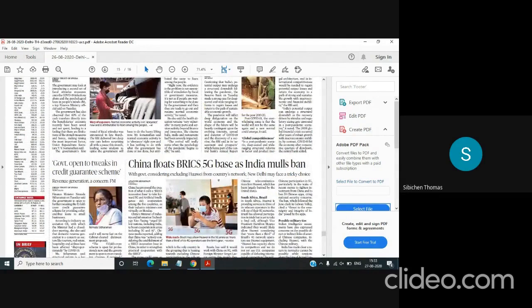Then you need to know BRICS, the summits, the organizations in which India is part of. All of that we need to know properly. Or the countries which are part of the organization apart from India, that also we have to know very clearly. So from that perspective, this is important.